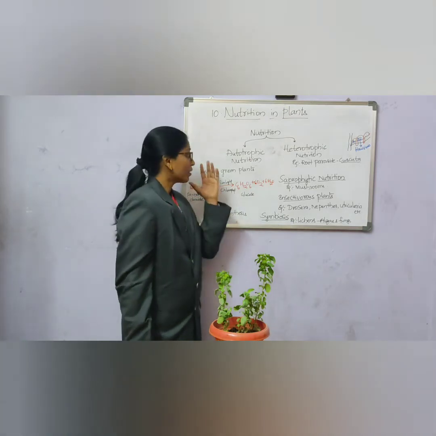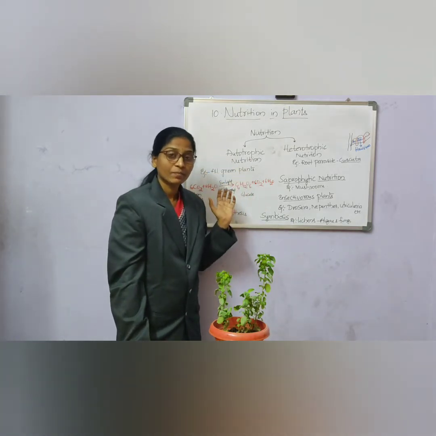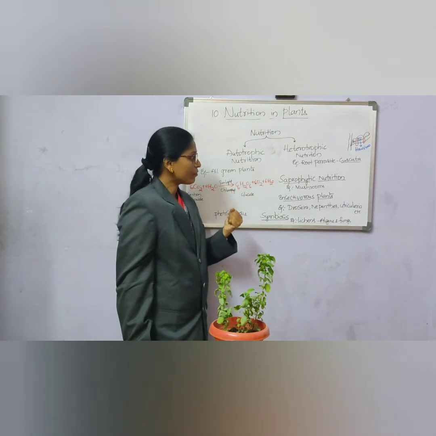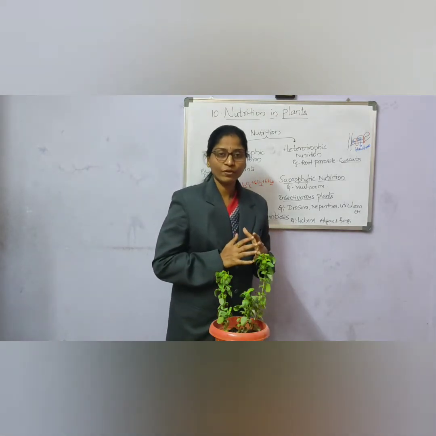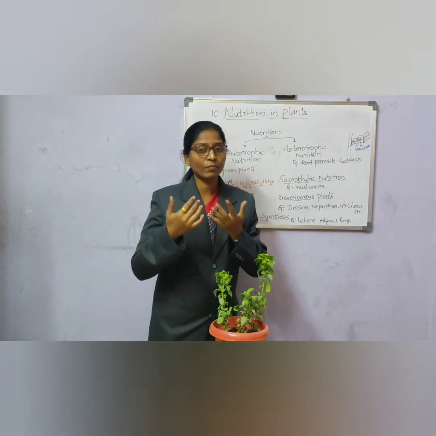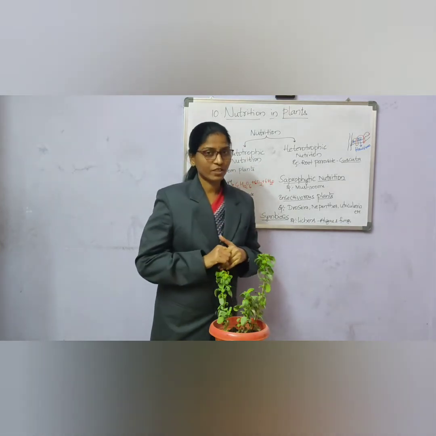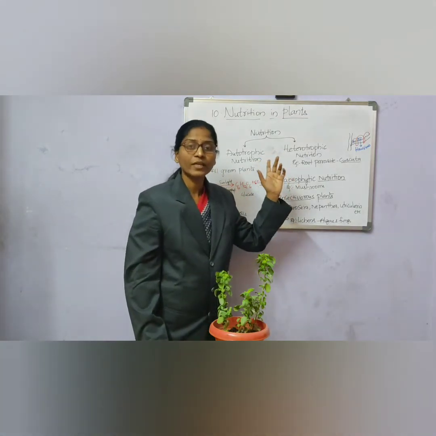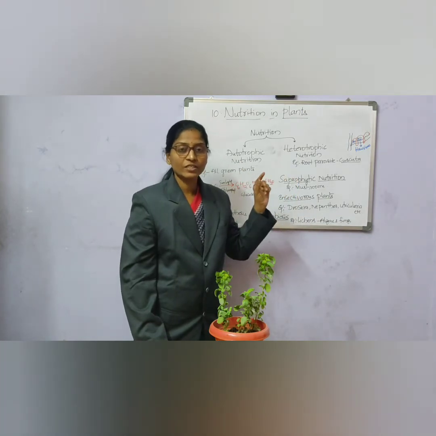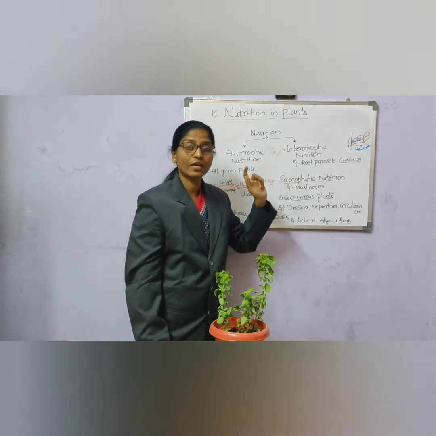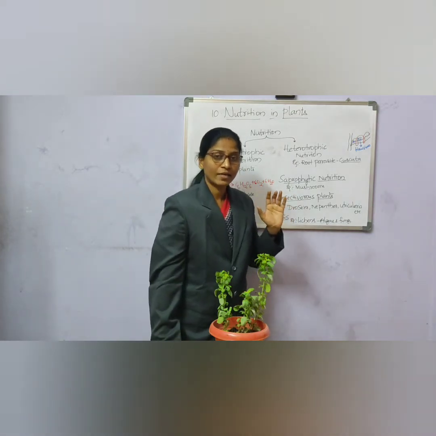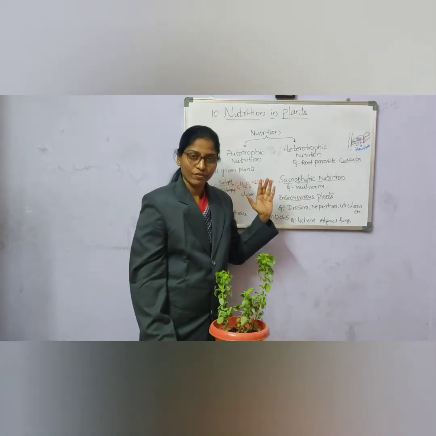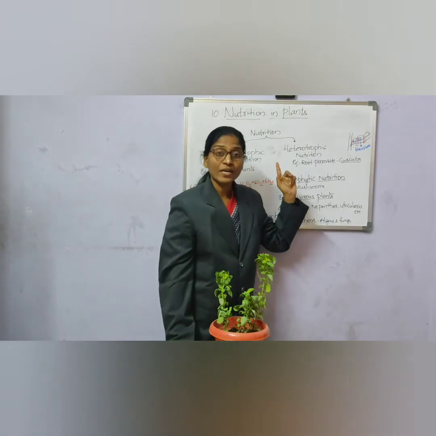Hence, they undergo autotrophic nutrition, and the plants which can prepare their own food are known as autotrophs. And some of the plants which cannot prepare their food on their own depend upon other plants for their nutrition, for their food. That type of nutrition is known as heterotrophic nutrition, and the plants undergoing it are known as heterotrophs. Under heterotrophic nutrition also, there are different types of plants. Each one we will study now. The first one is parasitic nutrition.